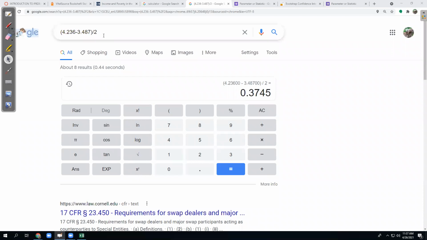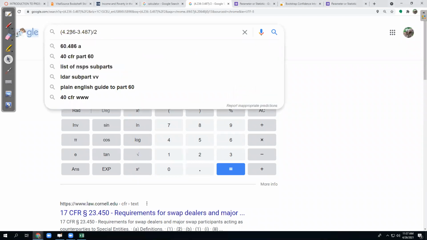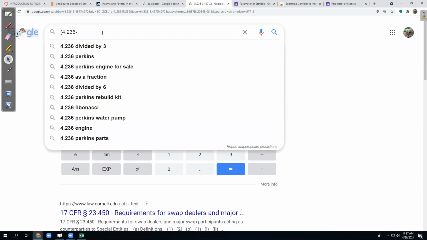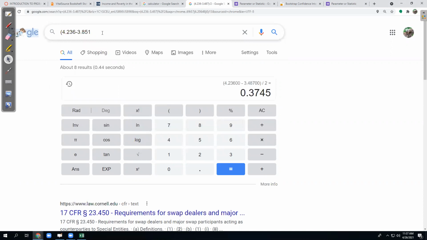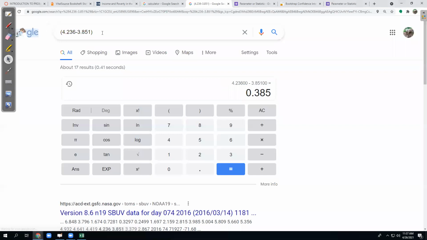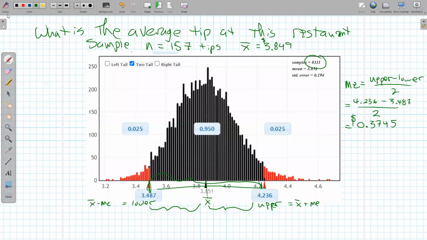So if instead I take the upper and subtract the mean, which was 3.851 on this particular one, I get 0.385. So this side of the margin is 0.385, which is a little bit bigger than the average spread. So the other one is going to have to be a little bit lower to compensate.